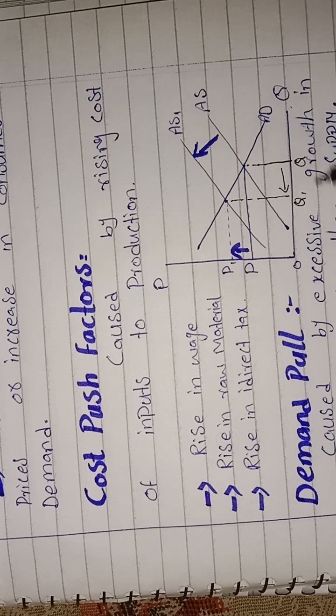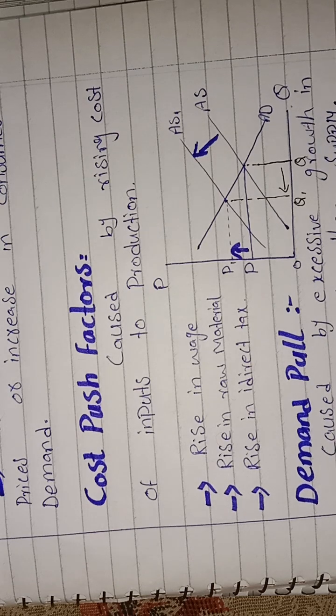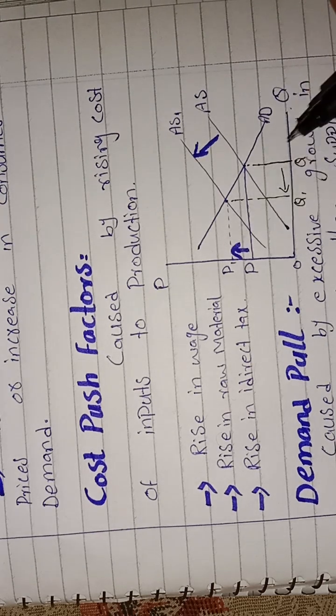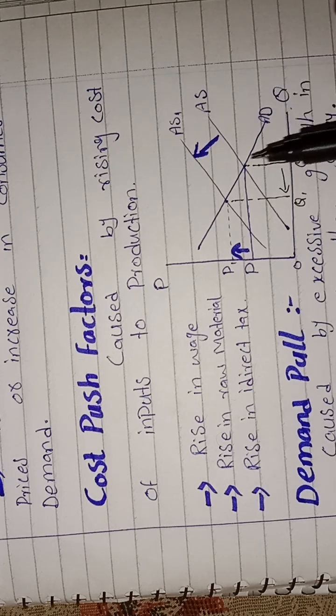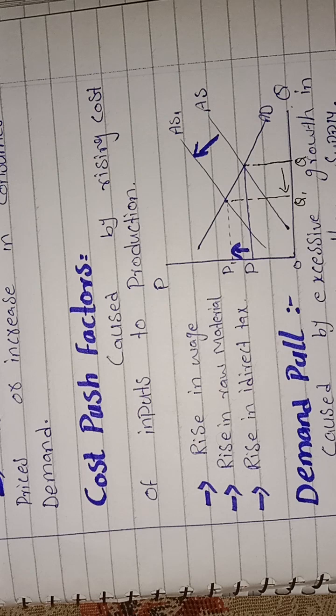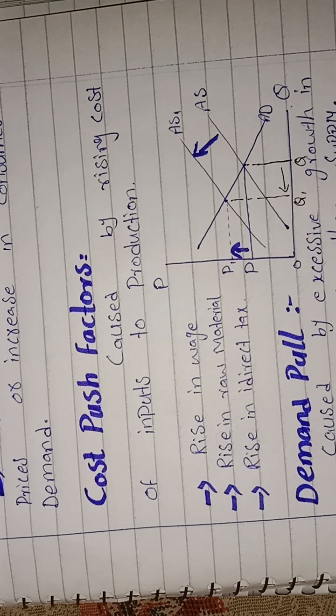It also leads to a decrease in quantity, because when the prices increase, quantity demanded will also decrease. It shifts from Q to Q1. So all these are the cost push factors which lead to inflation.